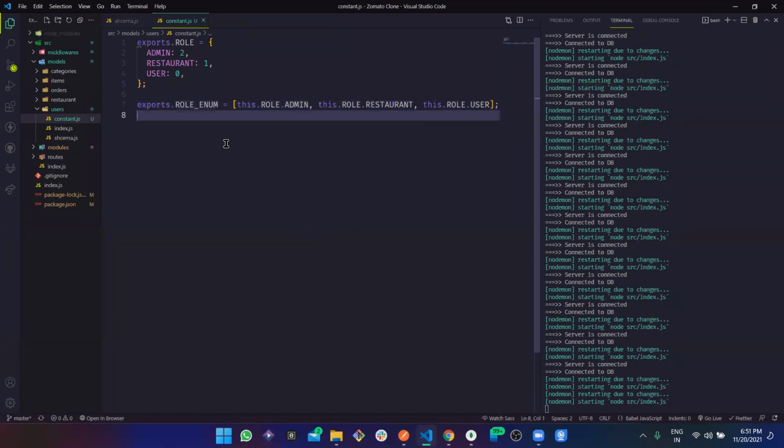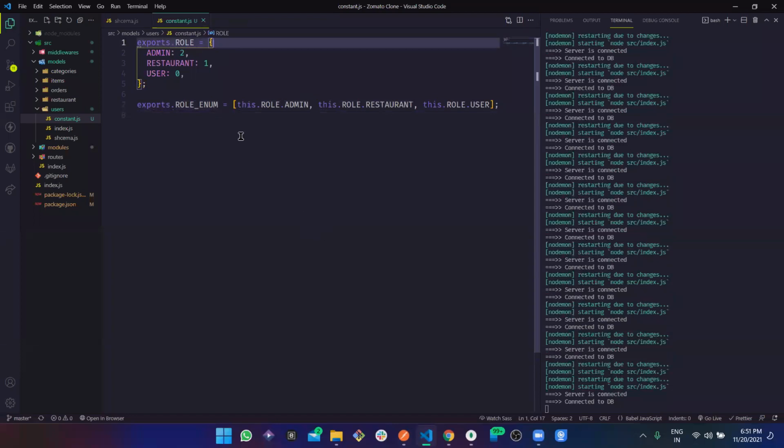Now, we are not going to hold the role as a string. We cannot just explicitly mention that this is the user, this is the admin, and so on. If someone steals our data, like maybe the token, as we already saw yesterday, someone can just copy that token from the local storage where we'll be storing it on the front end side, paste it to the JWT website, and see the payload and everything.